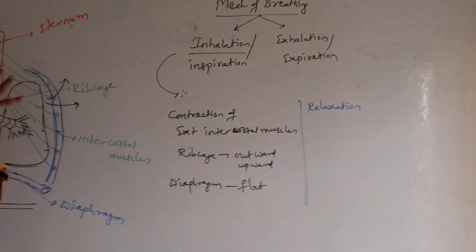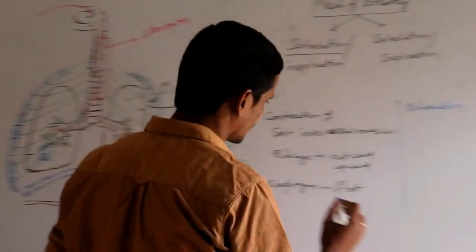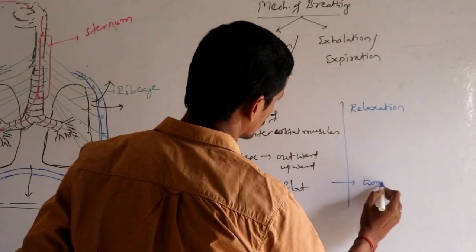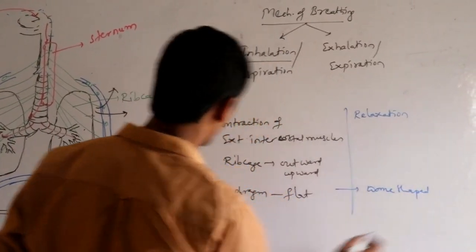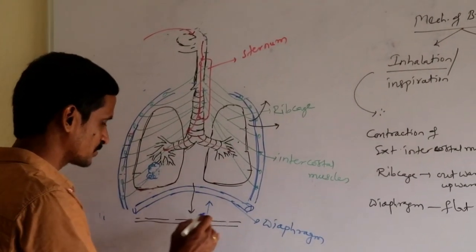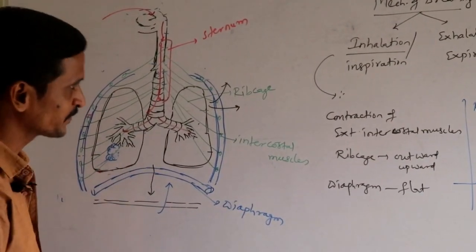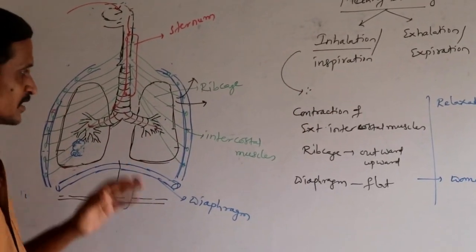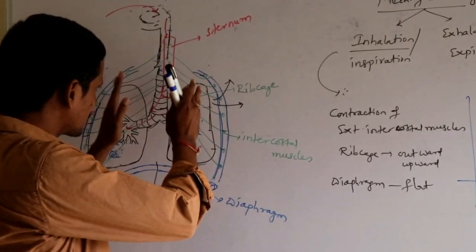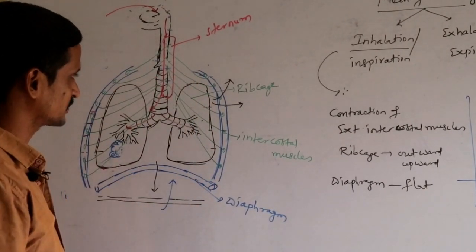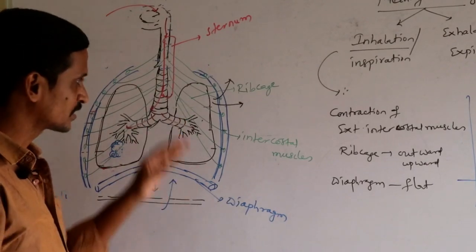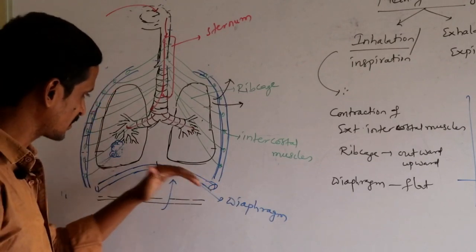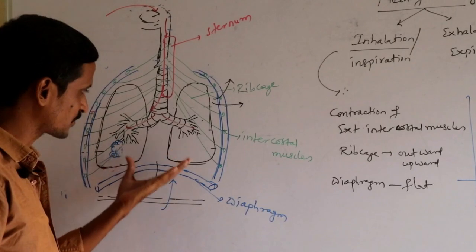Then during exhalation, due to the relaxation of the intercostal muscles, your rib cage will come back to its normal position, and the flattened diaphragm again becomes dome shaped. When the flattened diaphragm turns into dome shaped, it compresses the lungs. So during exhalation, the rib cage comes back to the normal position and moves inward, compressing the lungs. Then the flattened diaphragm becomes arch shaped again, so it compresses the lungs from the bottom.